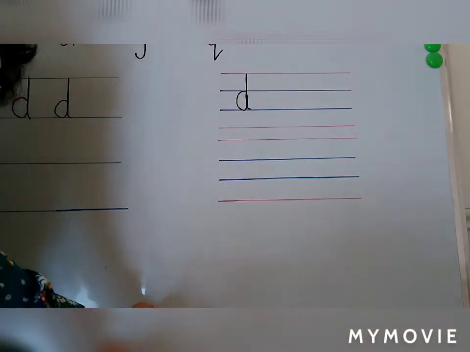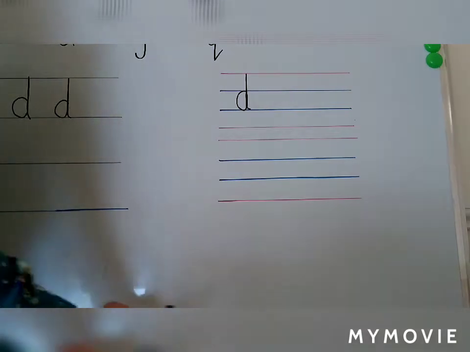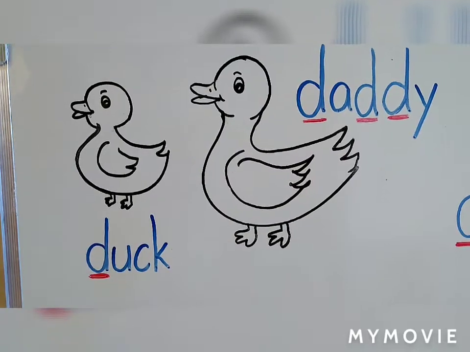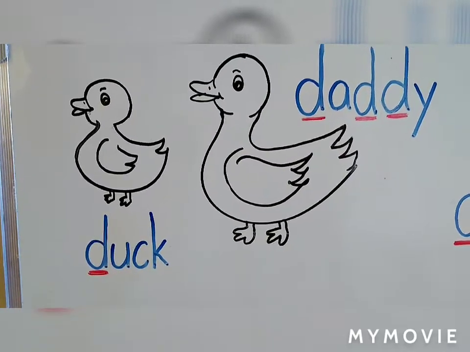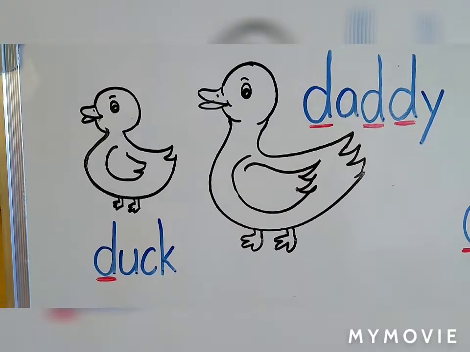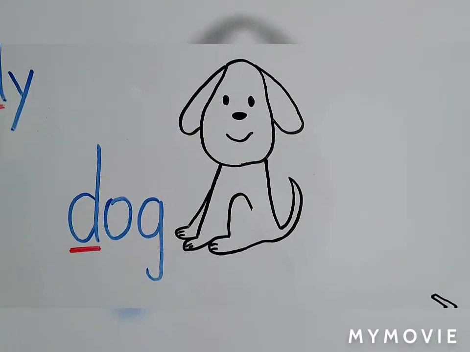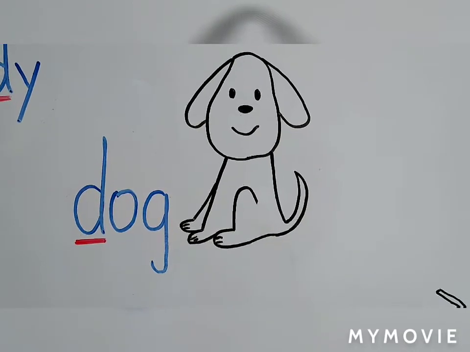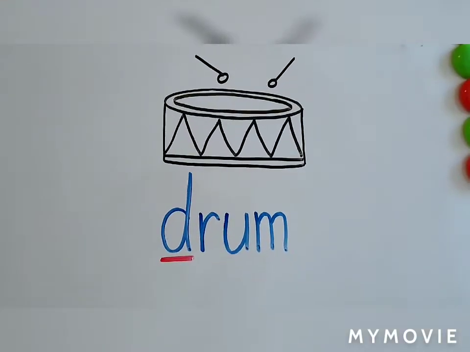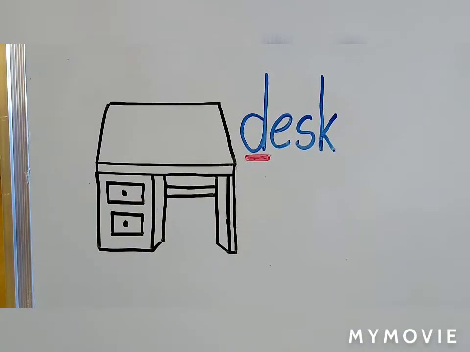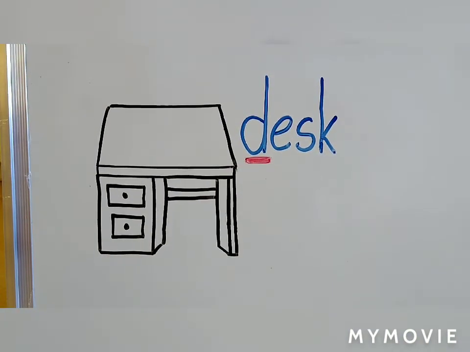Let us take a look at the D words. Here are Daffy Duck and Daddy Duck. Let us look at their things. This is Daffy Duck's dog. Ducks like to play the drum. This is Daffy's desk.